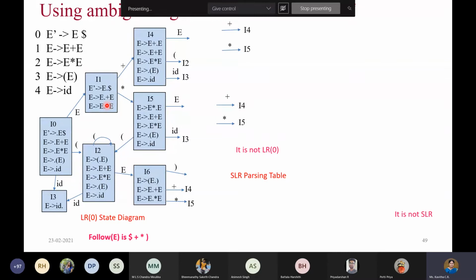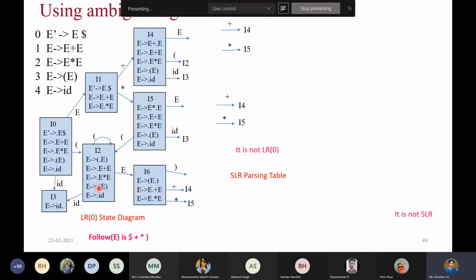Coming to state number I2, we have E to be read. When we read E, there are three production rules, three items with the same E to be read. So all those three items will be listed after reading E, and the dot is moved. After moving that, we don't have anything to expand. So that's it, and we call it I6.